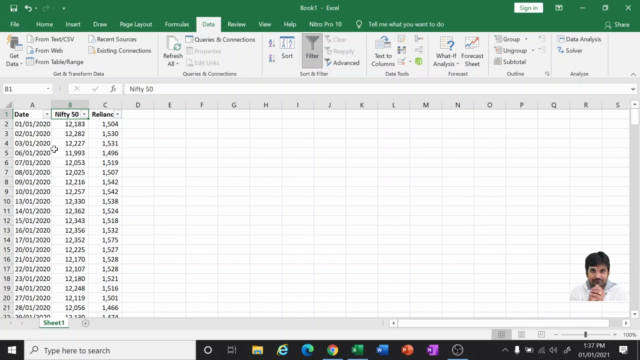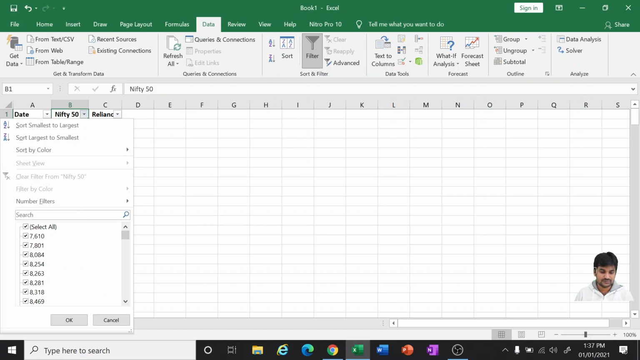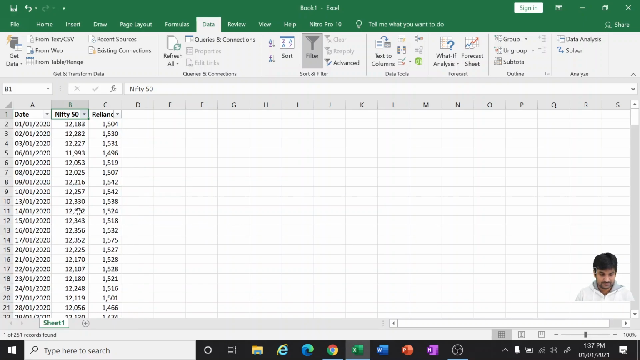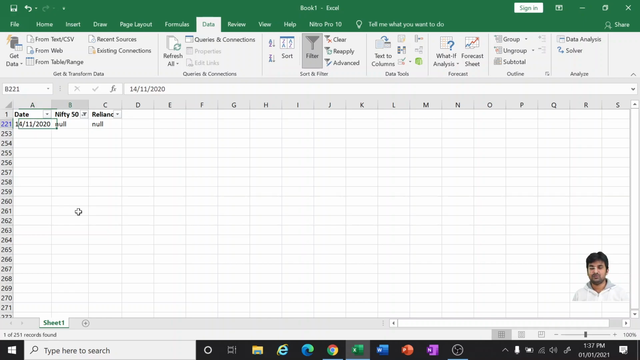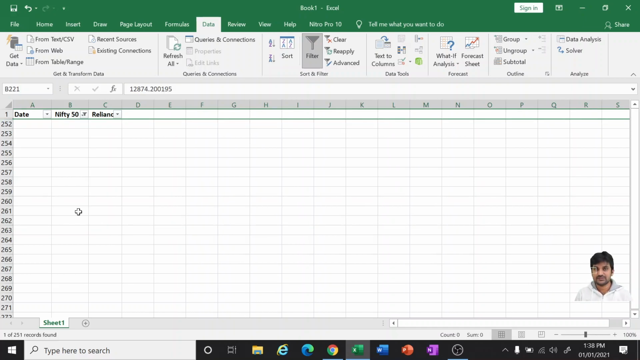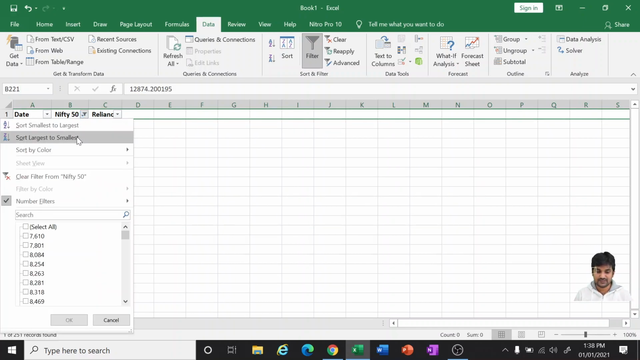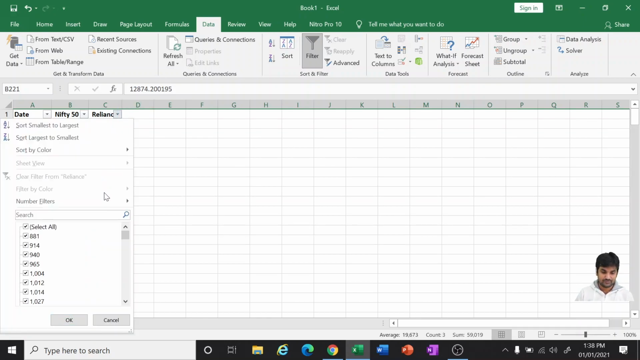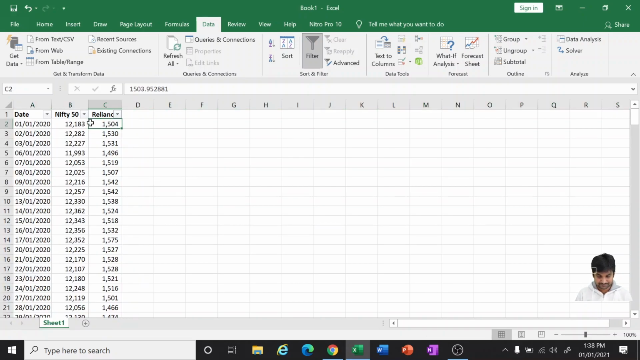Remember two things here. Number one, we have to remove any null values. Null means no information for that particular date. See, on this date, 14th November, there is no information, so there is no point in having this in our data. It will give us no results, and it will also throw some errors. So first we have to delete those particular rows. Just remember this because we'll be doing the same step while coding in Python. Also in Reliance, let us see if there is any null. There is no null, so it is good.